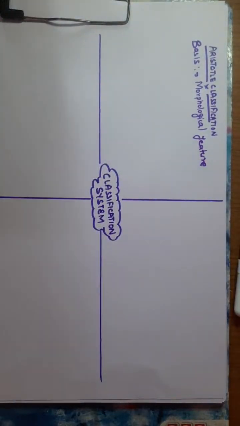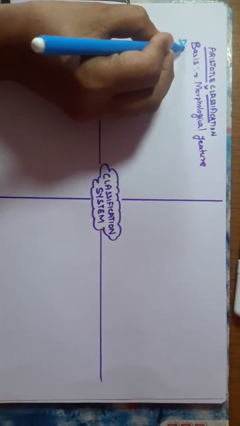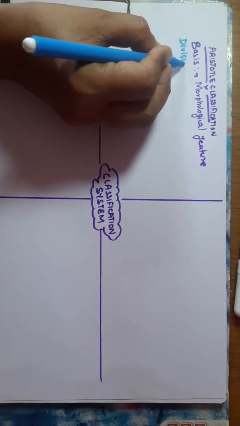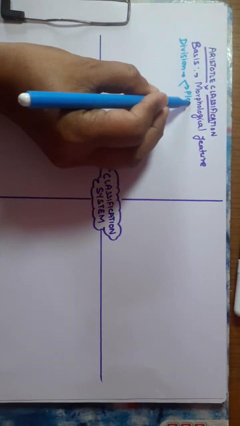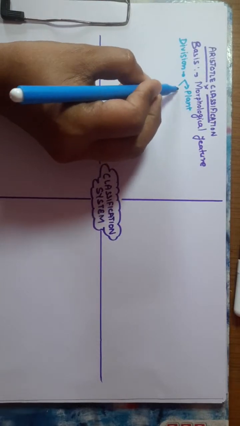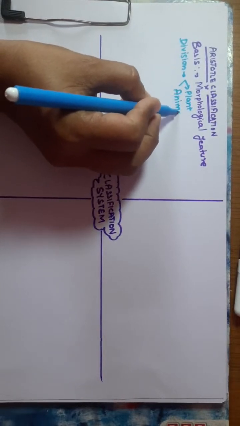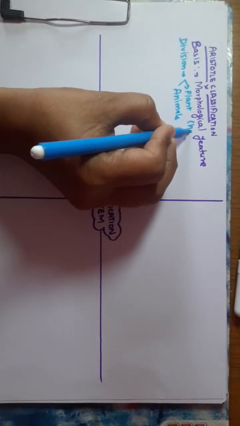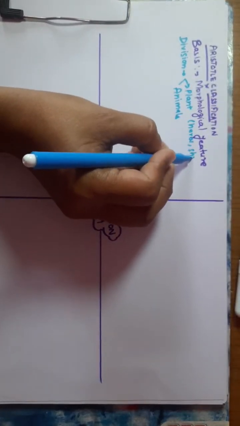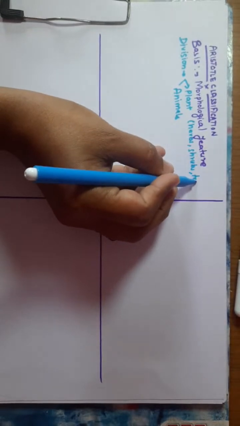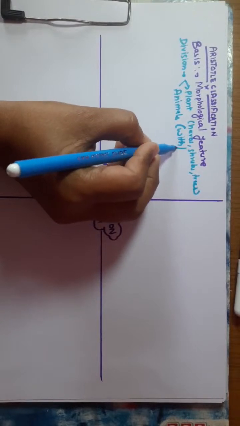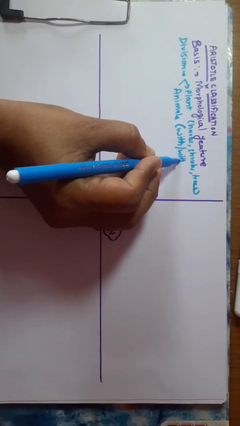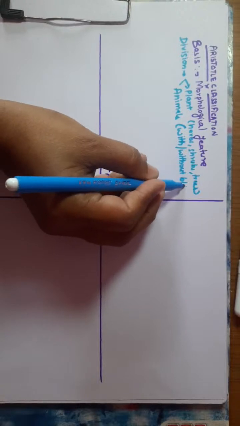So how does he divide the organisms? In his classification system, he divided the organisms broadly into two kingdoms. The first one is the plants, and the second is the animals. The plants include the herbs, shrubs, and the trees, whereas the animals include those with and without blood.